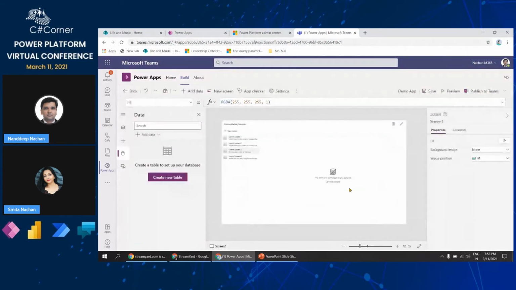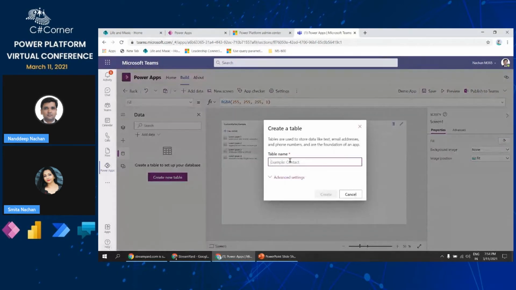Okay. The next thing that we need is some kind of a background mechanism wherein we can store the data, and that comes with something called a table, which is built for all kinds of relational entities that we can have. So I will go ahead and click create table. I will just call it customer.